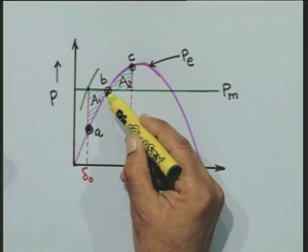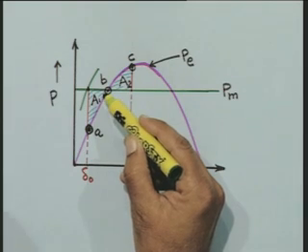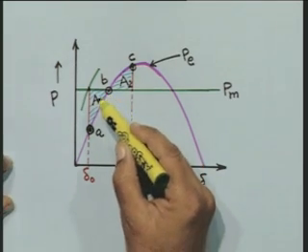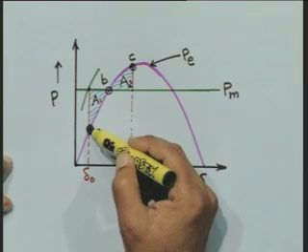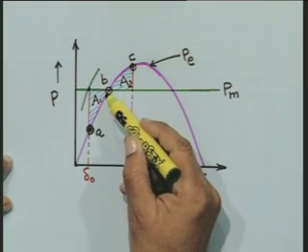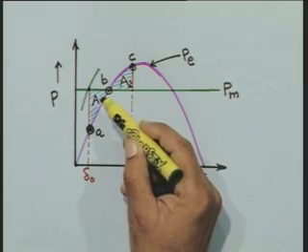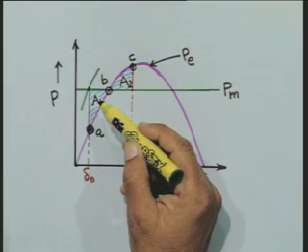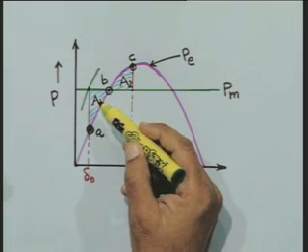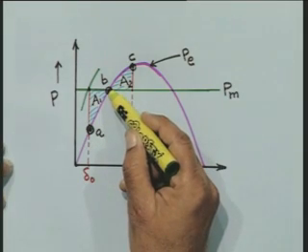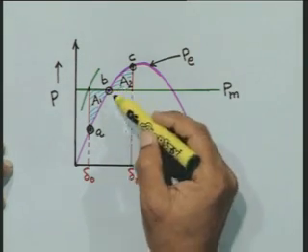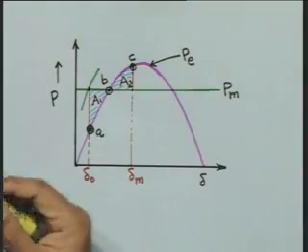Now at this point, what is the rotor speed? The rotor speed is more than the synchronous speed, because when it has traversed from this point A to B, the rotor has accelerated, gained some kinetic energy, and has gained some extra speed over and above the synchronous speed. Therefore, at this point the rotor will not stop, the angle will continue to increase.